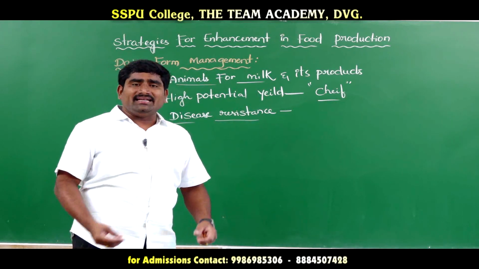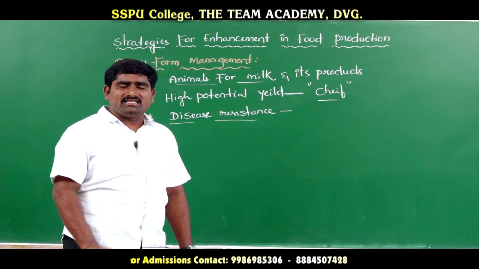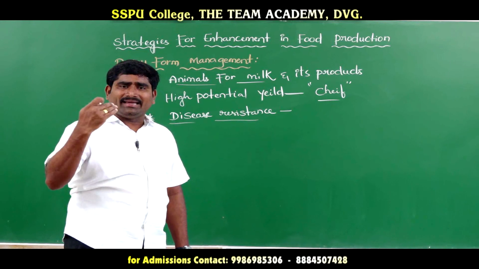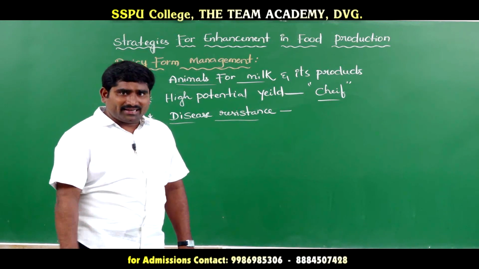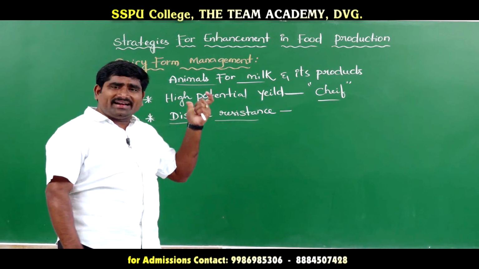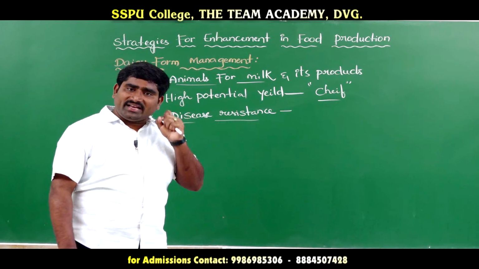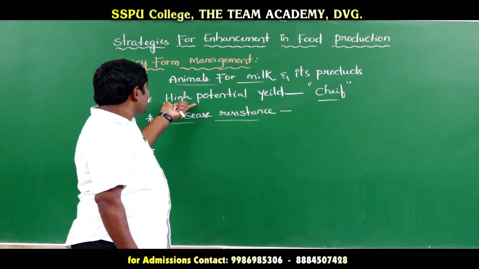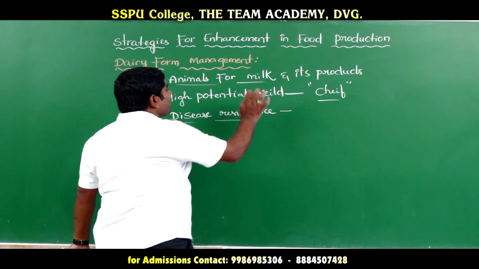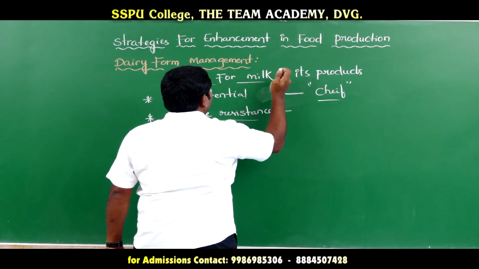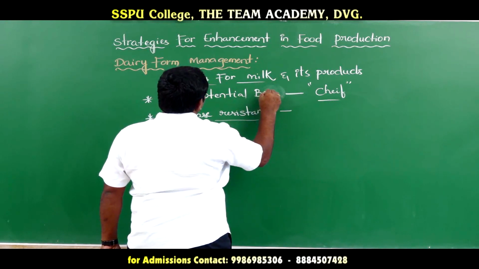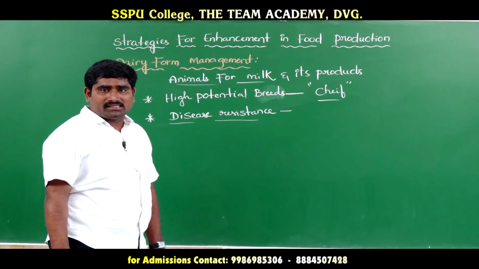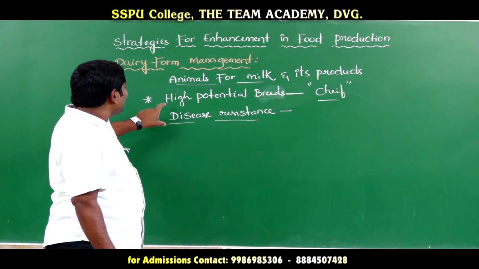For example, in the dairy farm, if one animal has any disease, that disease will spread easily to other animals also, so milk productivity will definitely decrease. So disease resistant breeds are also very essential for maintenance of the dairy farm. The first two important things are selecting high potential breeds to produce more yield, and disease resistant breeds.